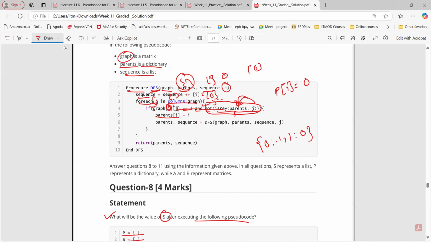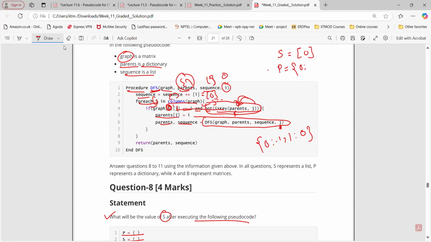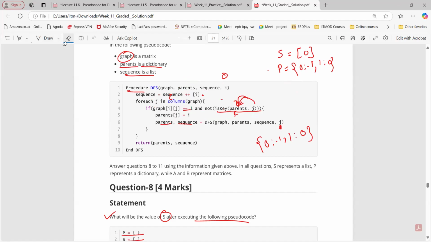Yeah. Now parents sequence, again we are calling the same function here, but J is 1 and the sequence is this one, 0. So let me write it down, we need to keep track of everything. Sequence S will be 0. P will be 0, -1, 1, 0, right? And graph is that particular graph. Okay, so we have taken this, and now J is basically 1. Again, we are calling this particular procedure. Let's see what is happening here.